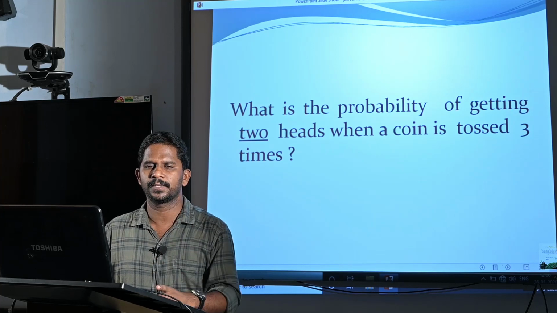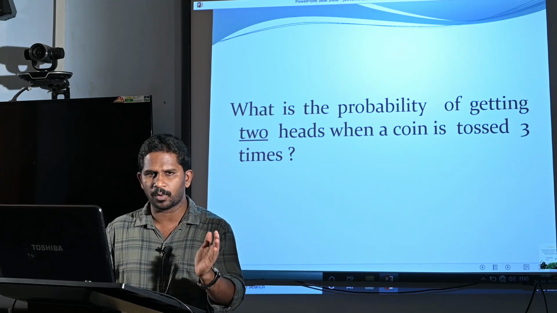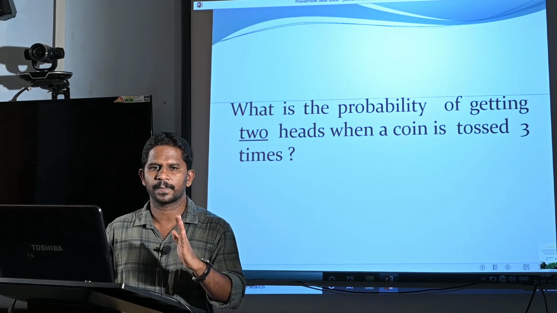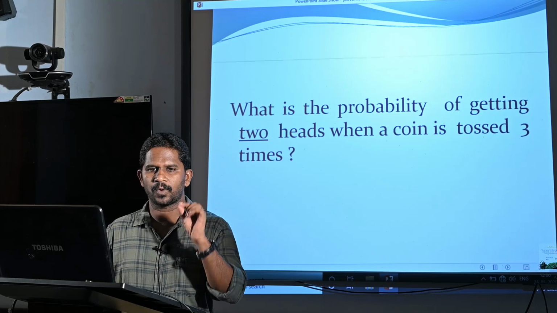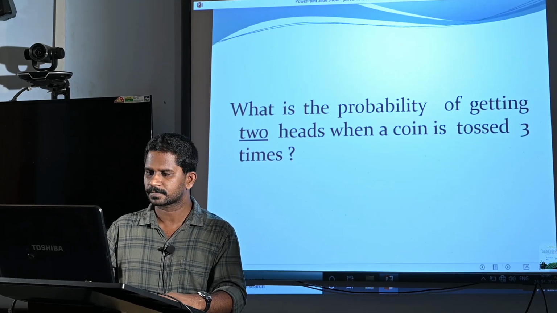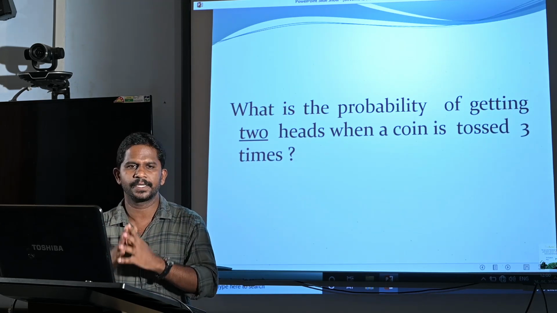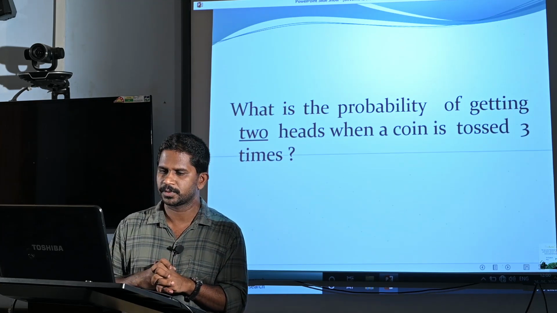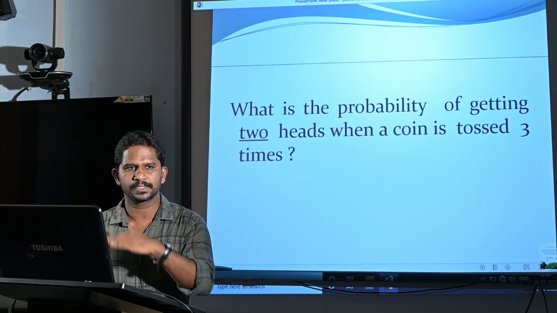Then 2 heads, that means 2 heads and 1 tail, and 3 heads, that means all the outcomes are heads. So, we can expect 0, 1, 2 or 3 heads, maximum 3 heads. This type of problem can be handled with the help of binomial distribution. In the later slides we will answer this question.